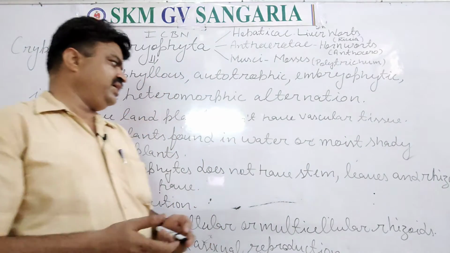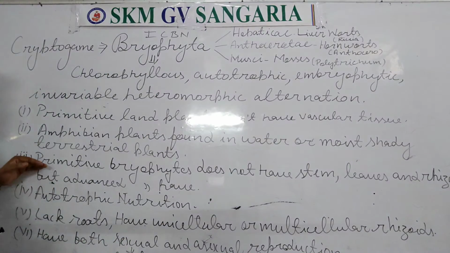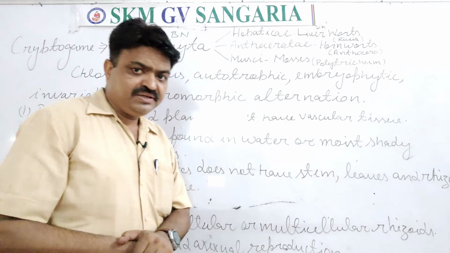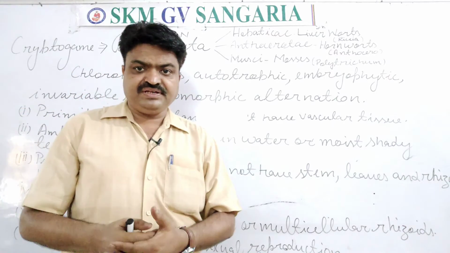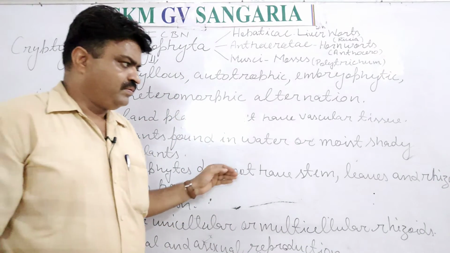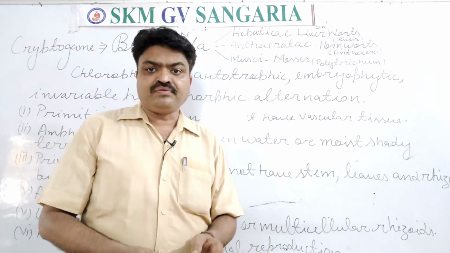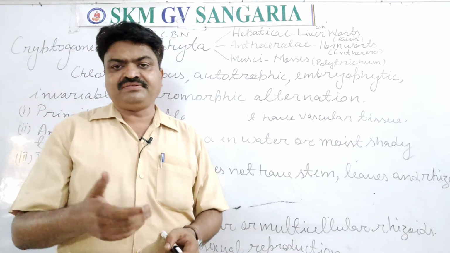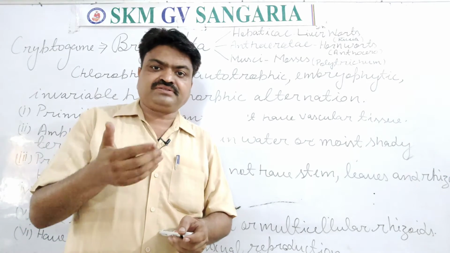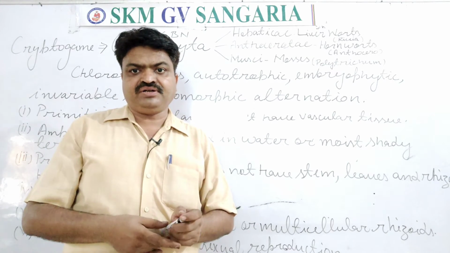Now we come to the next characteristic. Their body cannot be differentiated into stem, root and leaves, means they don't have roots.